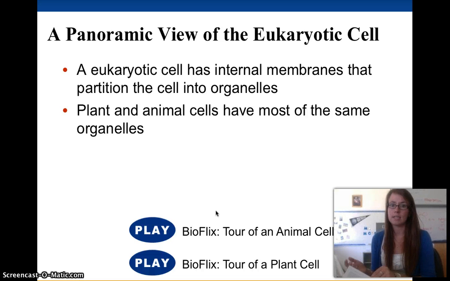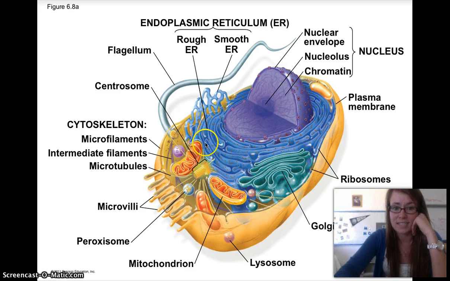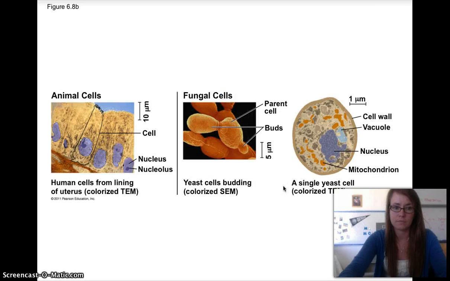So, a eukaryotic cell has internal membranes that partition the cell into organelles. So all of these things that you see in here are membranes that act as organelles or break up into organelles. So here's the Golgi apparatus, and it's made of a bunch of different membranes. And here's the mitochondria, and it's made of a bunch of different membranes. So all of these things are things that prokaryotic cells don't have because they don't have these membrane-bound organelles.